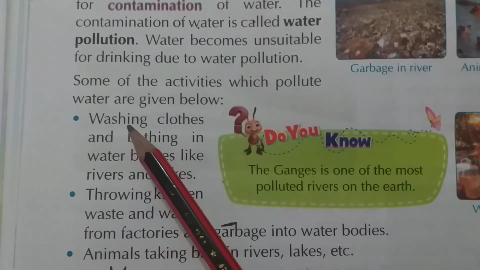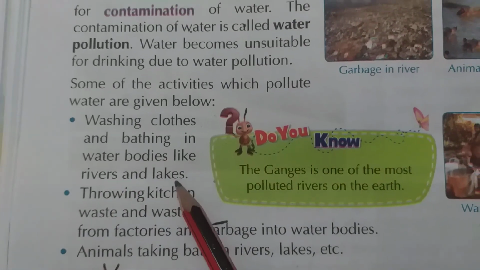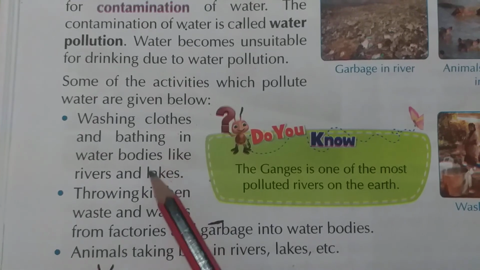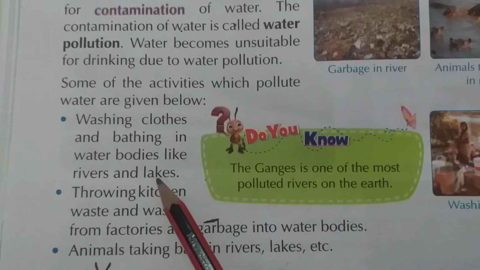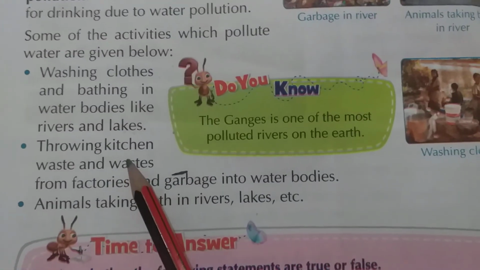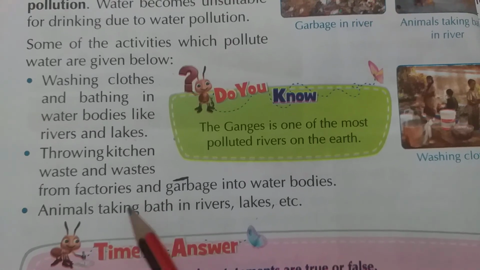Washing clothes and bathing in water bodies like rivers and lakes. If we are washing our clothes and bathing near any rivers or lakes, these things also contaminate our water. Throwing kitchen waste, factory waste and garbage into water bodies.